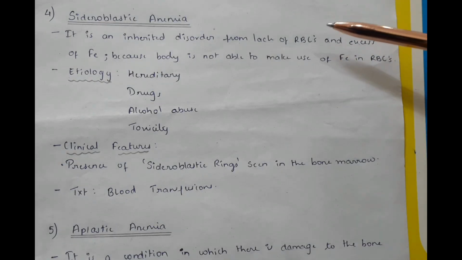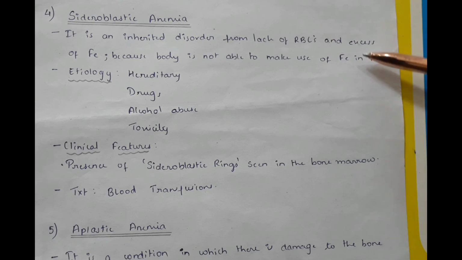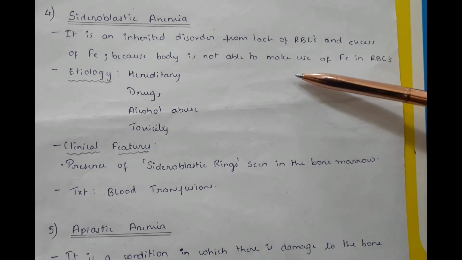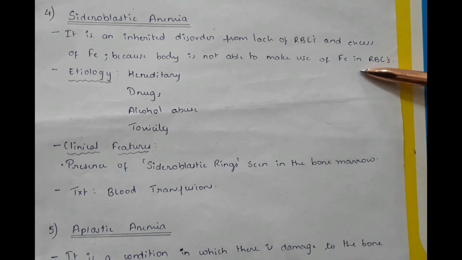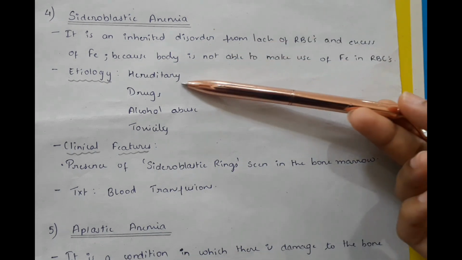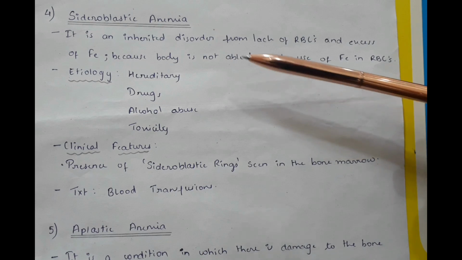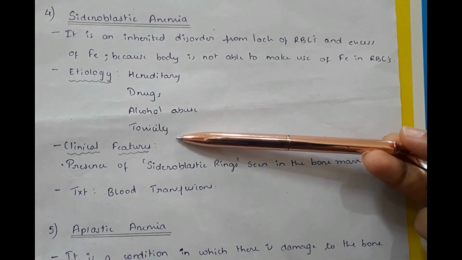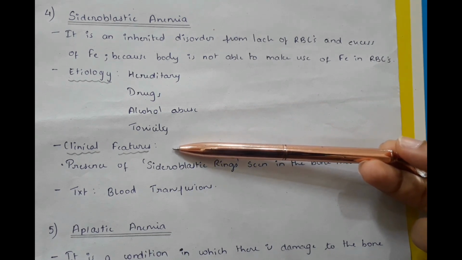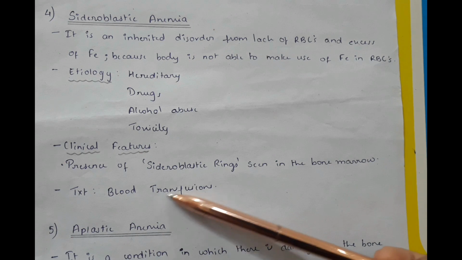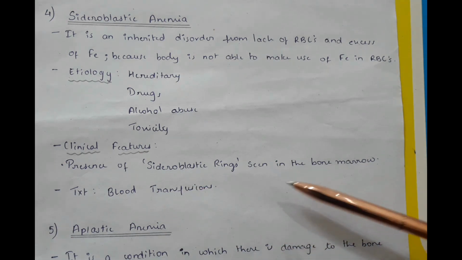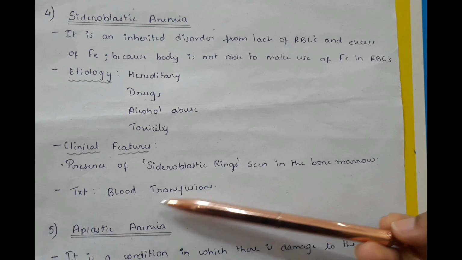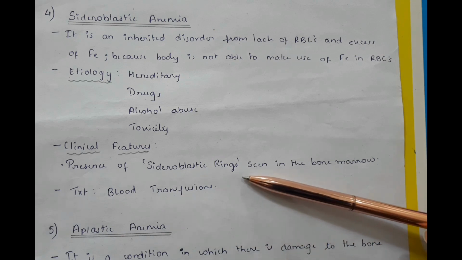The fourth type is sideroblastic anemia. It is an inherited disorder from lack of RBCs and excess of iron, because body is not able to make use of iron which is present in RBCs. Etiology of sideroblastic anemia: hereditary, drugs, alcohol abuse, or toxicity. Clinical features of sideroblastic anemia: presence of sideroblastic rings are seen in the bone marrow. Treatment includes blood transfusions.